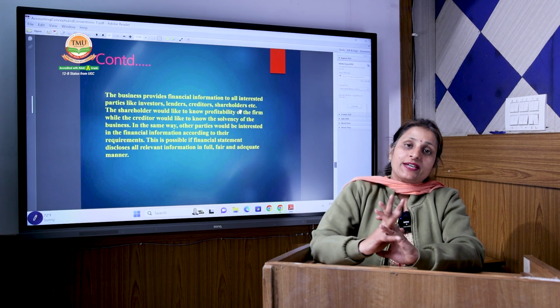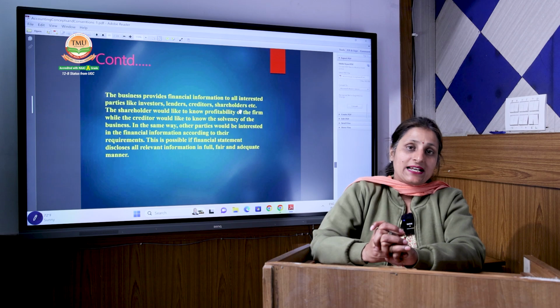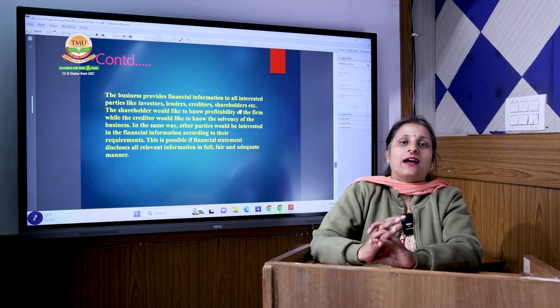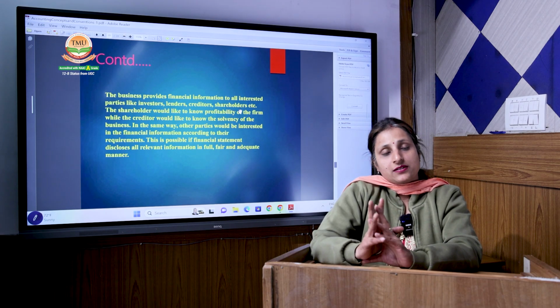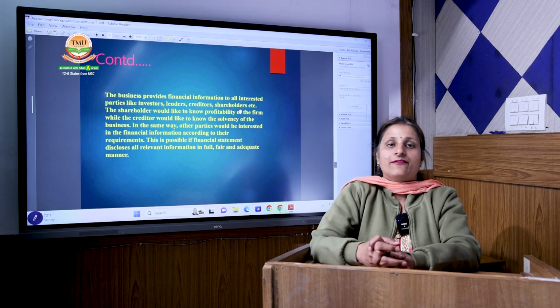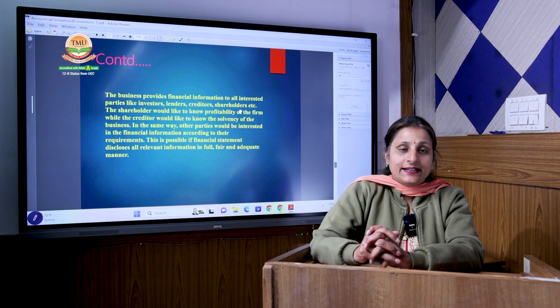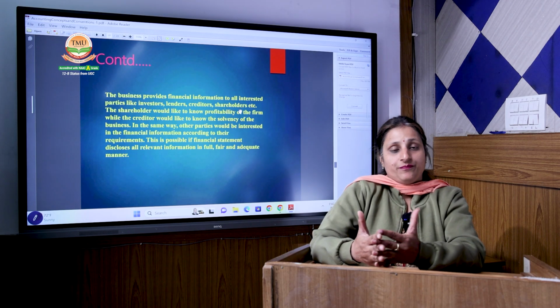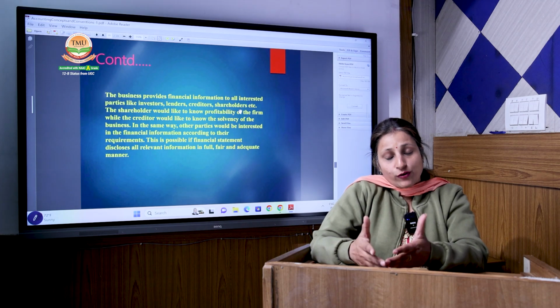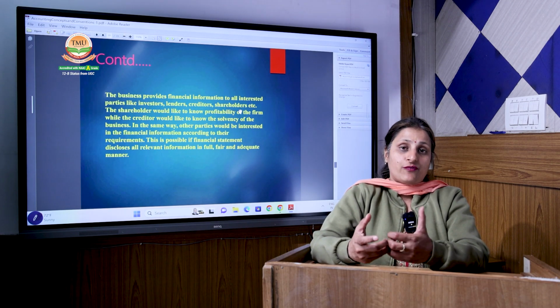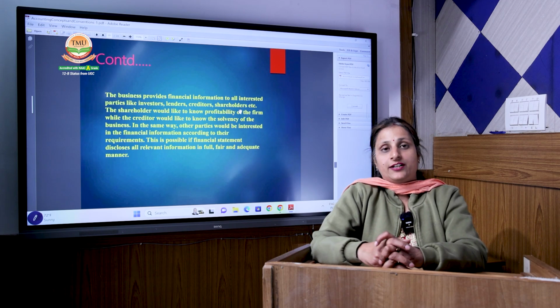They want assurance that their funds are safe and that they get a good return or their money back. So full disclosure has various importance in accounting books, and it is the right of every individual connected with the company to know each and every piece of information related to the accounting.